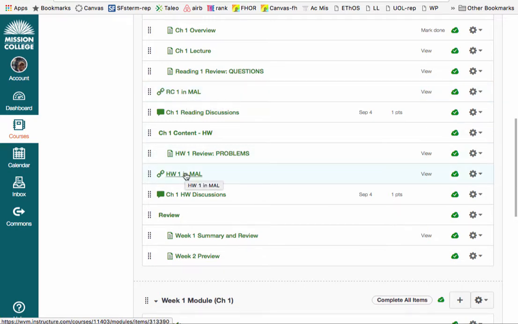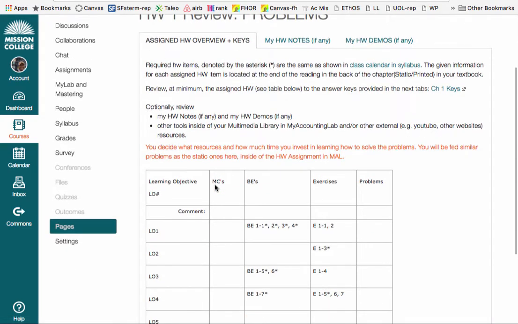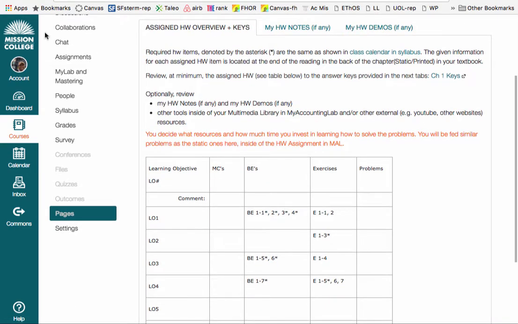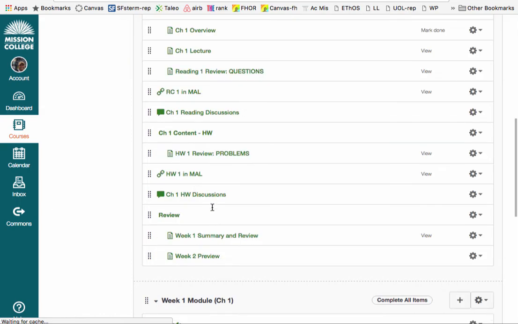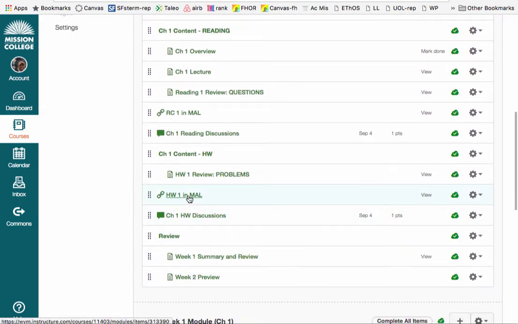You will also take a homework check, basically a homework problem quiz inside of MAU, and that will be reflecting the same problems that you saw here in the assignments. The ones that have the asterisk are going to be the same ones that are fed to you inside of My Homework 1 in MAU. Obviously, there will be different numbers, but it will be the very same problems.